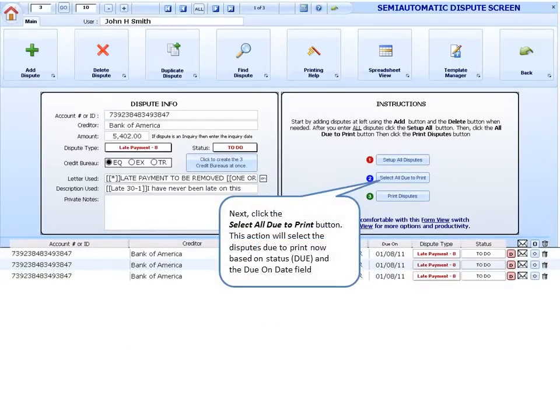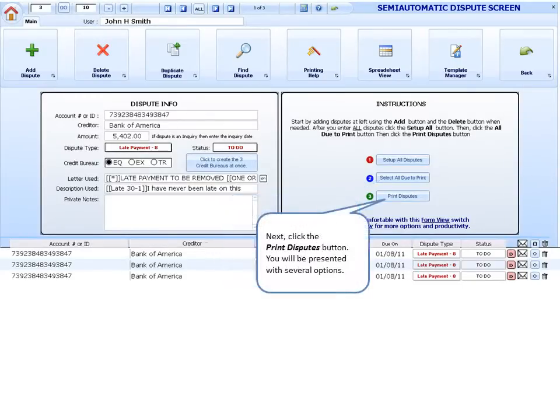Next, click the Select All Due to Print button. This action will select the disputes to print now based on the status and the Due On Date field. Next, click the Print Disputes button.